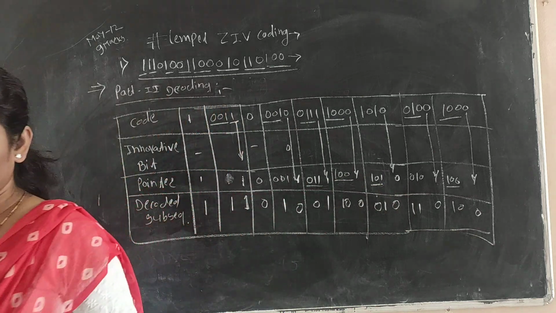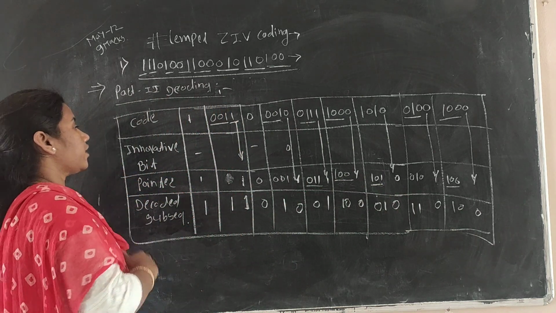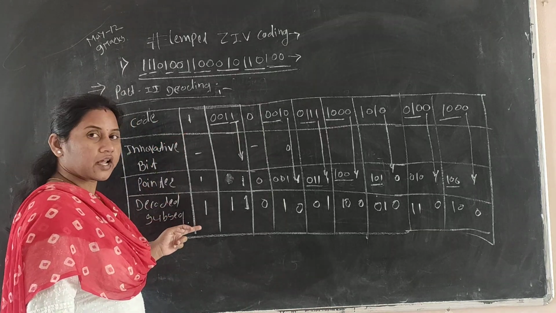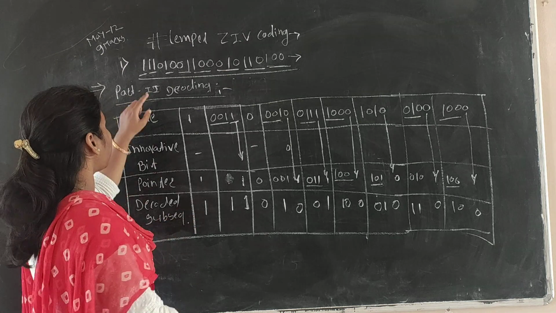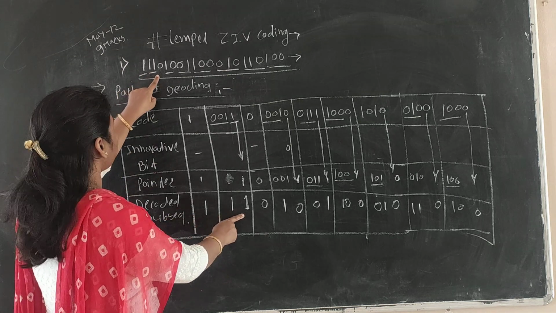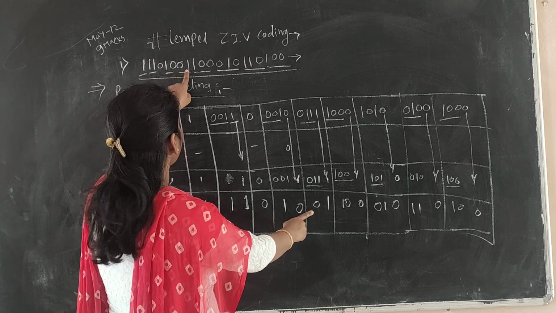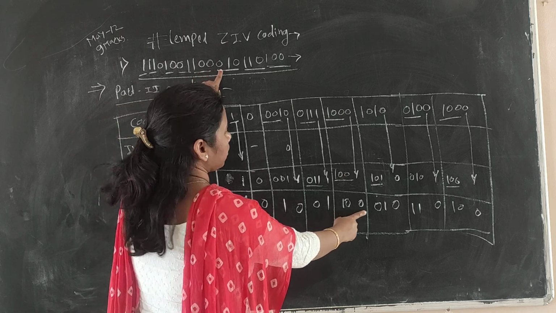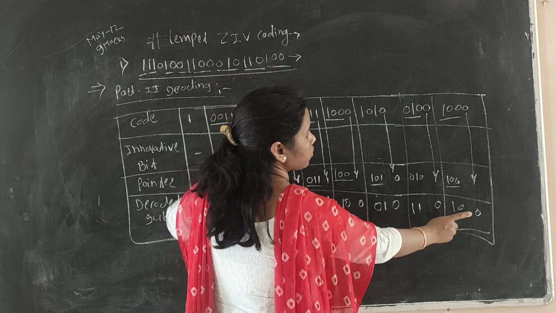That means here we have to cross check both the encoding and decoding. Whatever data was encoded, we have retrieved in the decoder and we get the original sequence as 1 1 1 0 1 0 0 1, this 1 0 0 0 1 0, then 1 1 0 and 1 0 0.